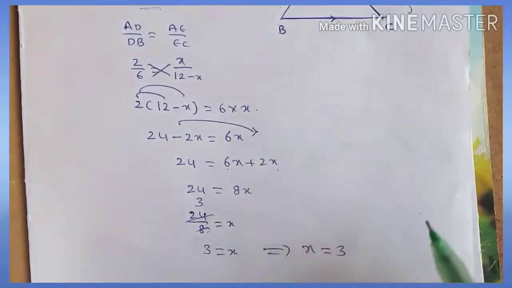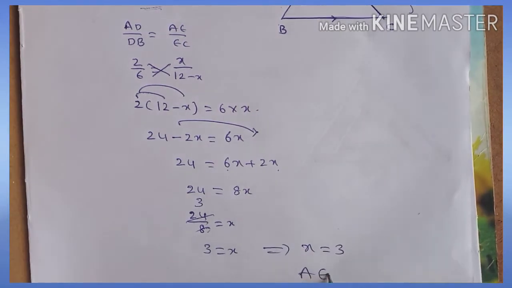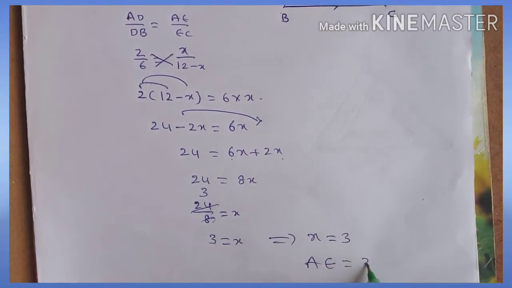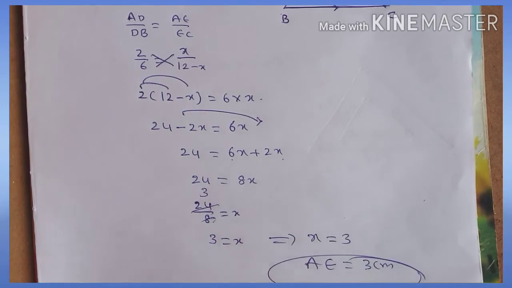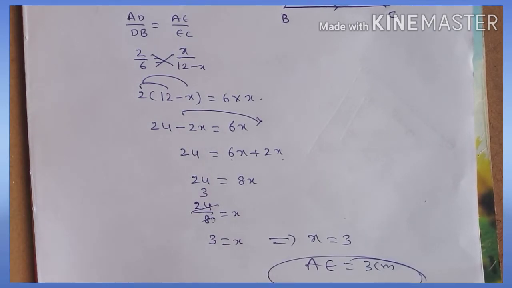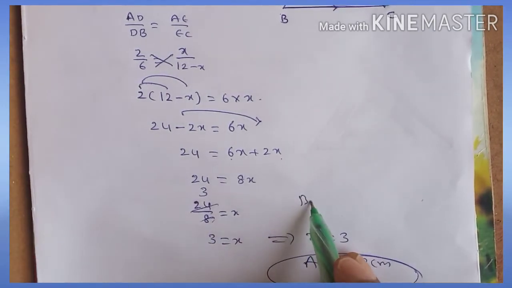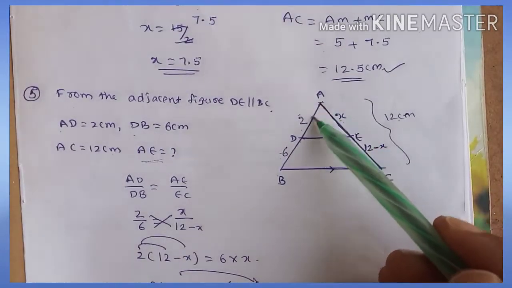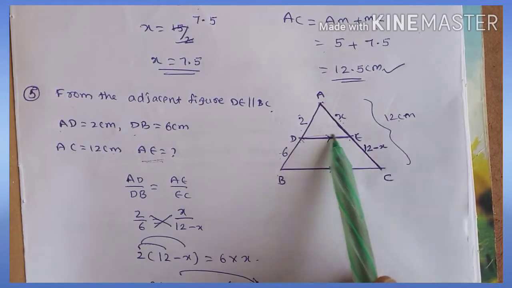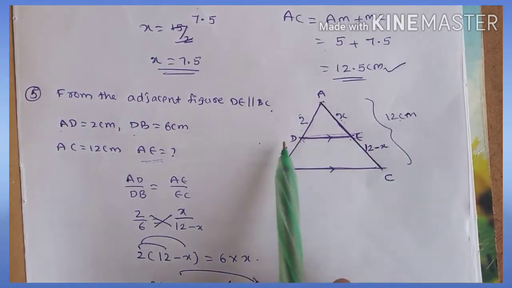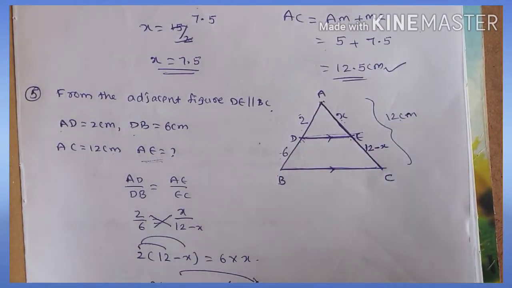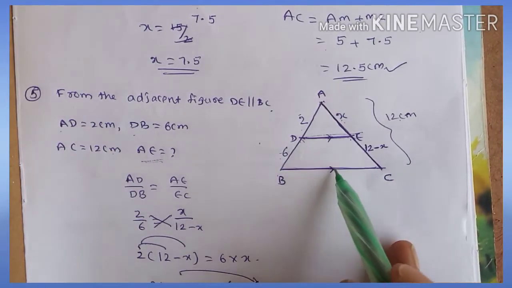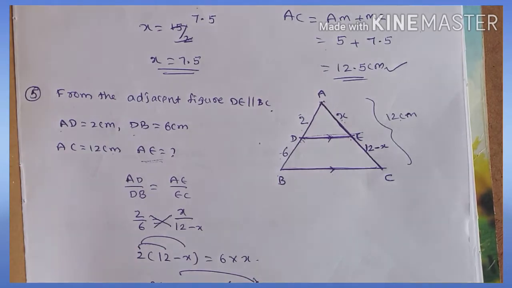Here X value means AE. So AE is equal to 3 centimeters. Here also we used the basic proportionality theorem only, because the requirement is on these sides. This line is parallel, so for the remaining two sides, for any result asked based on the base, you can apply BPT. But if they ask about the terms in the middle, you should not apply BPT.